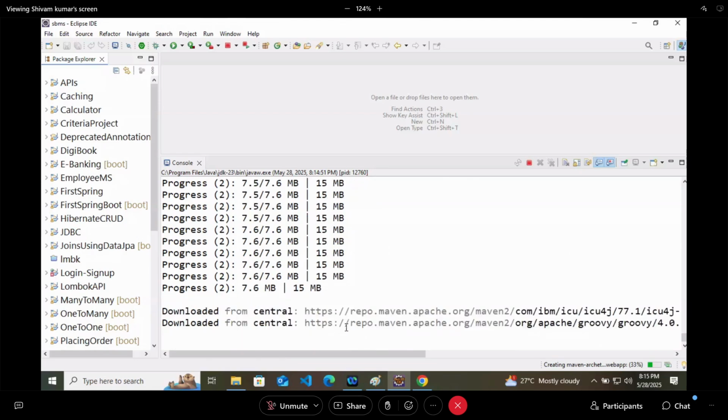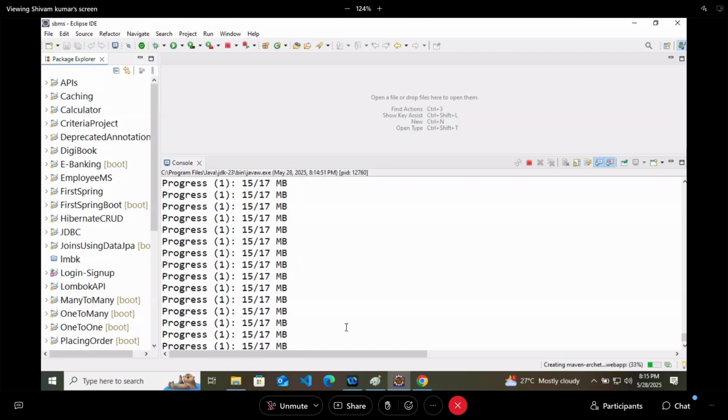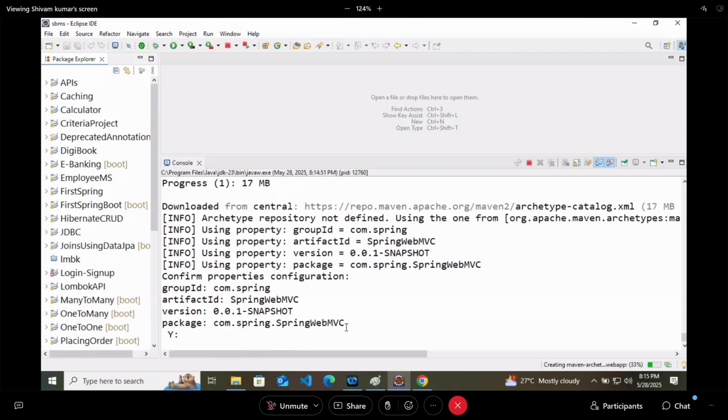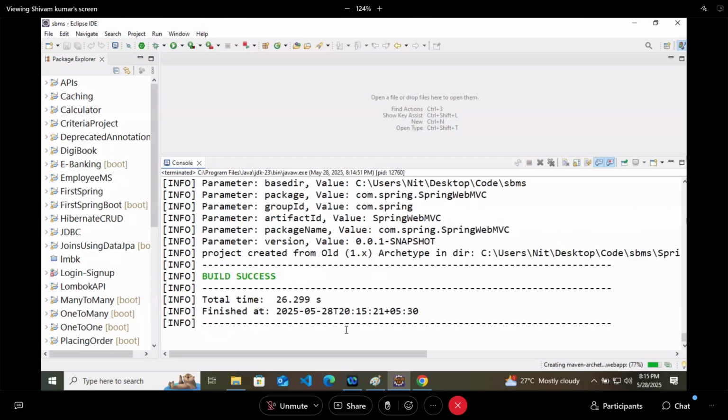So at last you can keep a Y here and hit enter. And Maven project is completed. So you will get this Spring Web MVC here, like this.